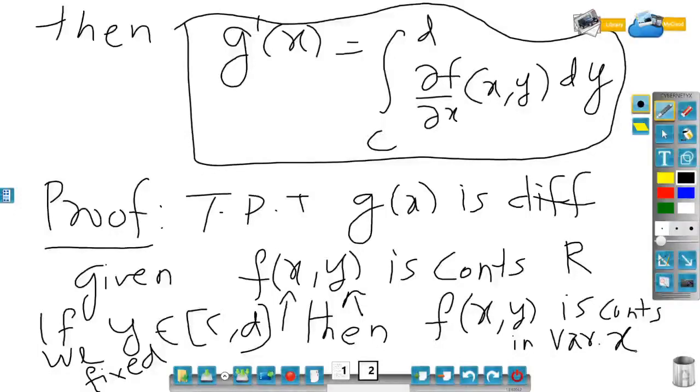Similarly, if I keep x as a constant, then it will be continuous in y, but I don't need that. So for the time being, I'm keeping y fixed, so f will be a function of x only and it will be continuous.